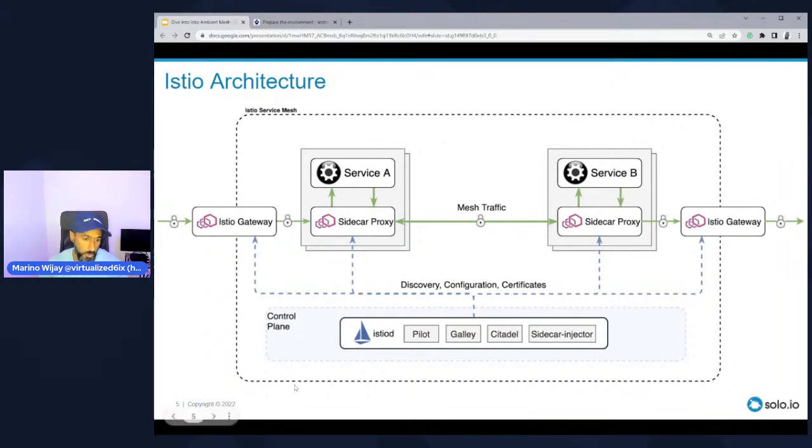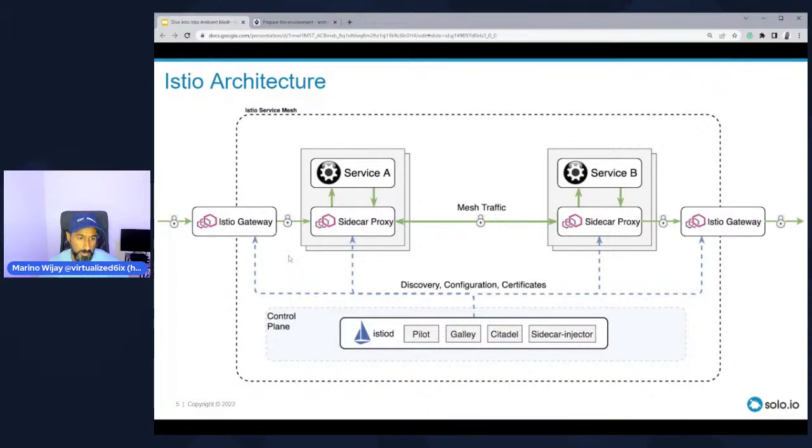So in Istio, we have a few main components here. We have the control plane known as Istiod, and that's responsible for certificate management and rotation. It's responsible for maintaining identity. It's responsible for service discovery of all the different services that exist in the mesh. It's also responsible for passing along translated configurations towards these sidecar proxies, which are effectively Envoy proxies, as well as the Istio ingress gateway and egress gateway.